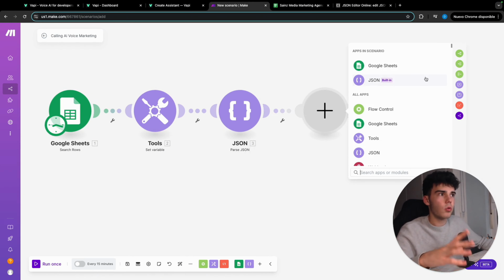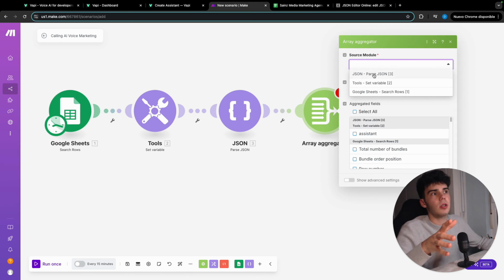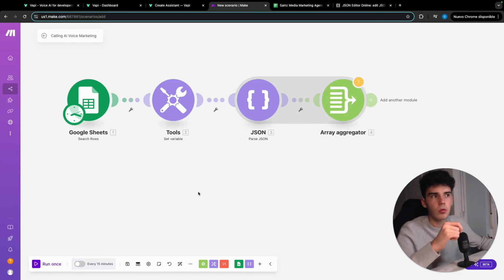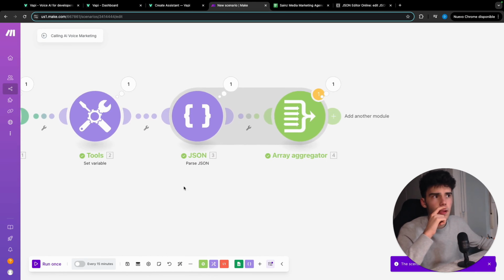Later we should go with an array aggregator, but for this we need to do a test run. We're going to click here on run once, run anyway. There you go.